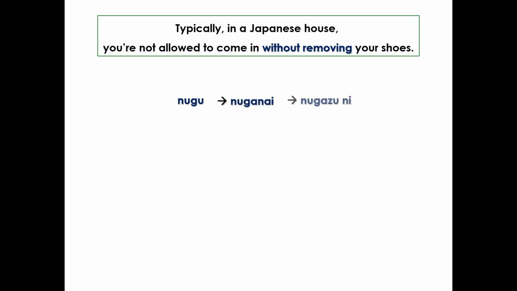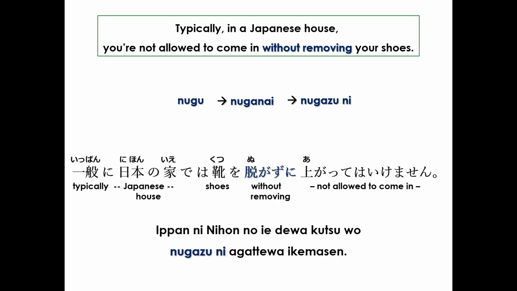Without taking off is nugazuni. 一般に日本の家では靴を脱がずに上がってはいけません。The てはいけない conjugation denotes prohibition, and you can review this conjugation in lesson 38.